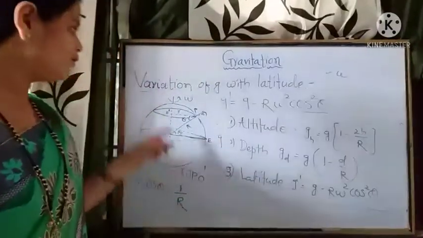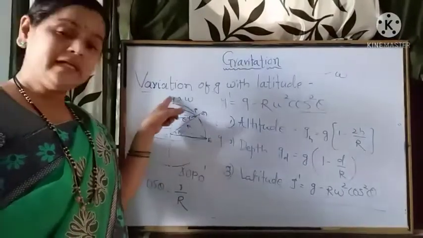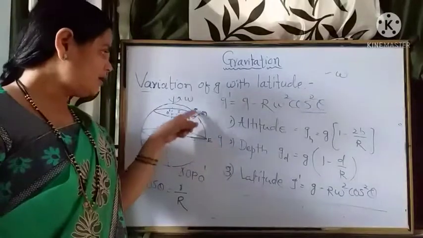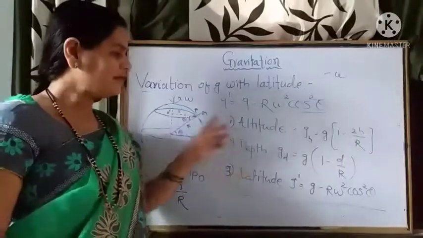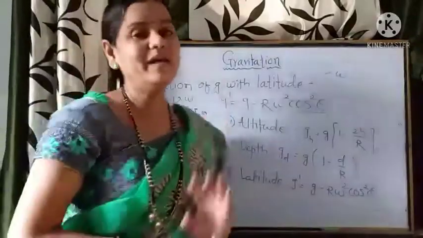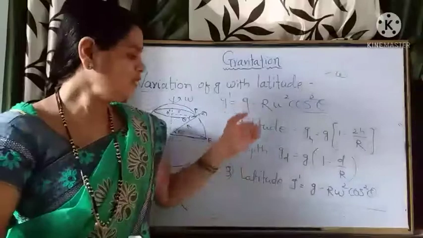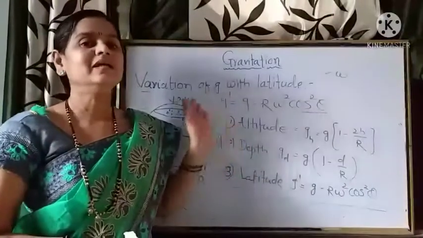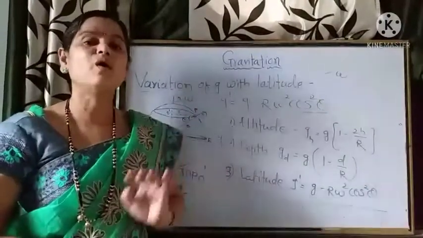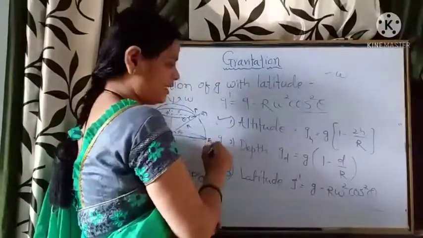And with latitude, as the angle goes from pole toward the equator, the value of acceleration due to gravity decreases. This is how the acceleration due to gravity varies with these three aspects, and it never remains constant.